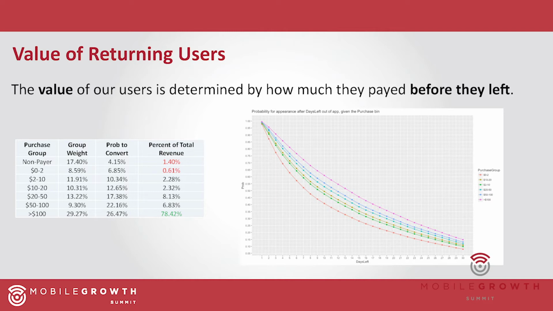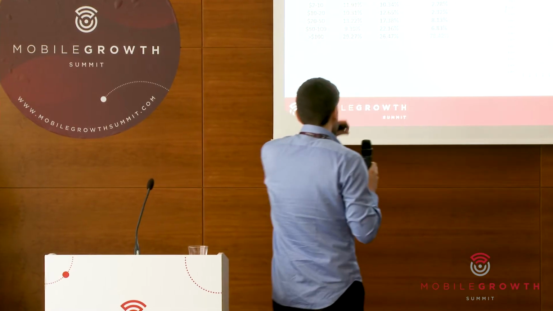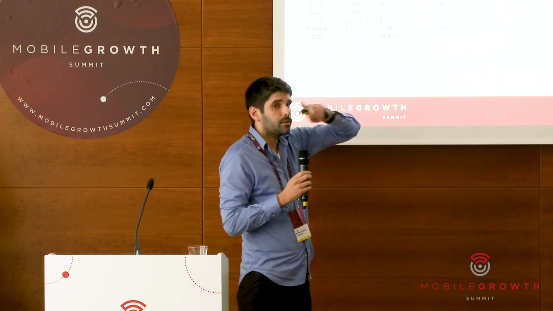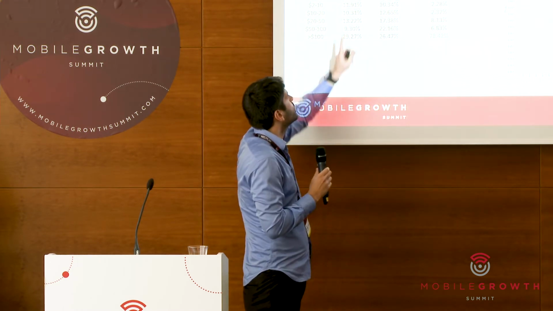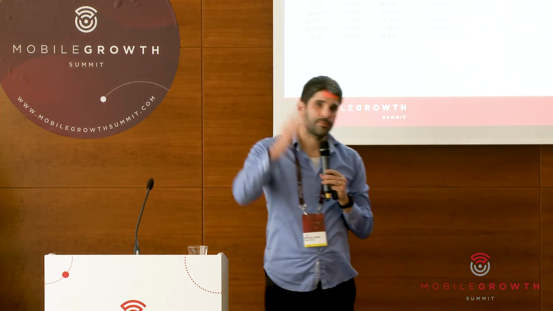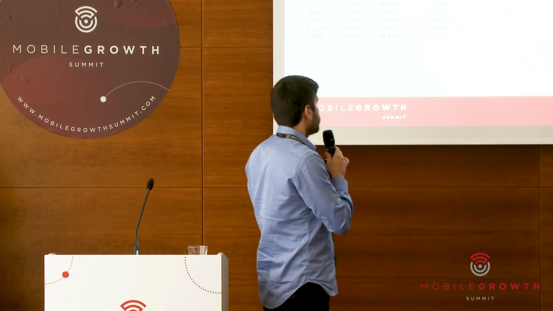On the second column, the group weight, meaning how many users came from this specific group in our retargeting campaign. For example, 17% of our retargeting campaign was composed of non-payers and 30% was composed of high payers.